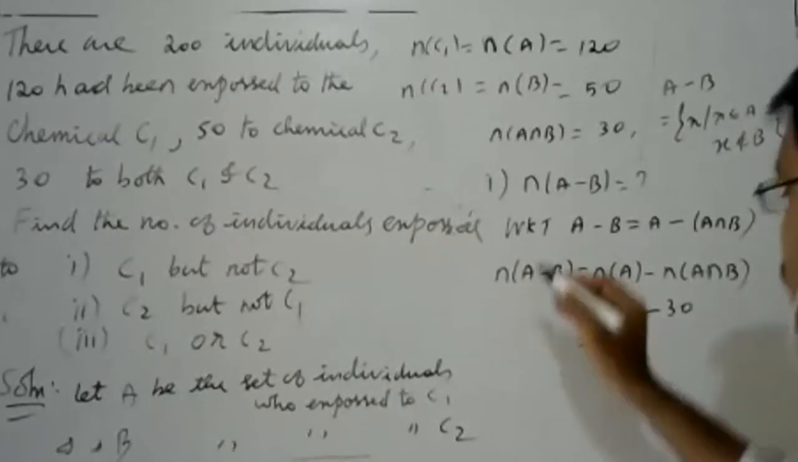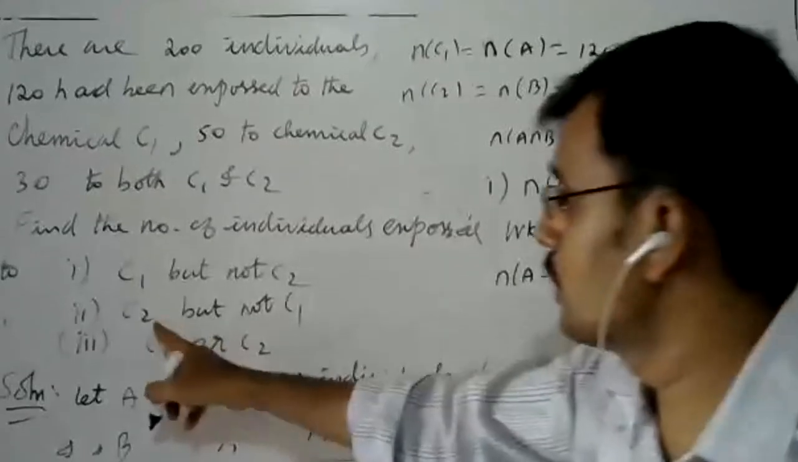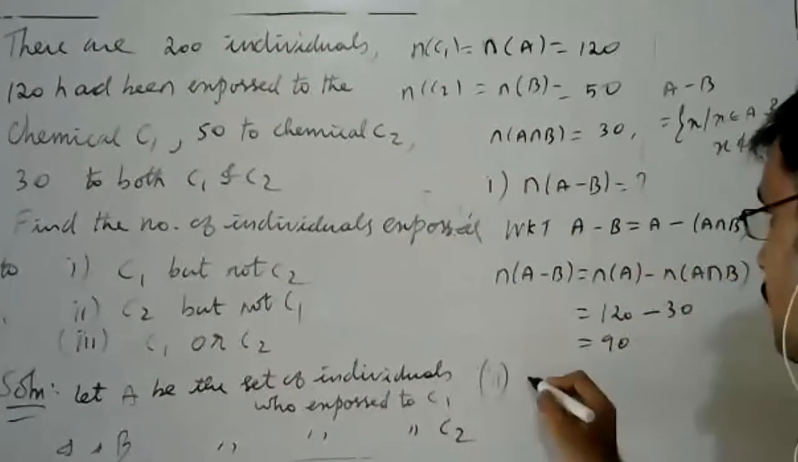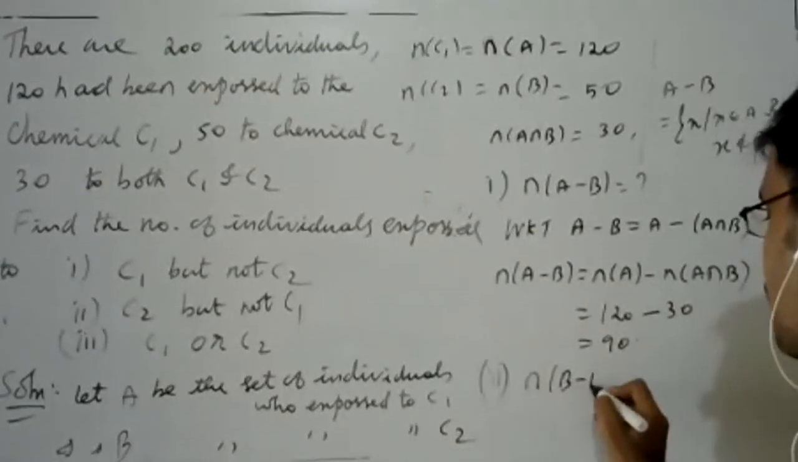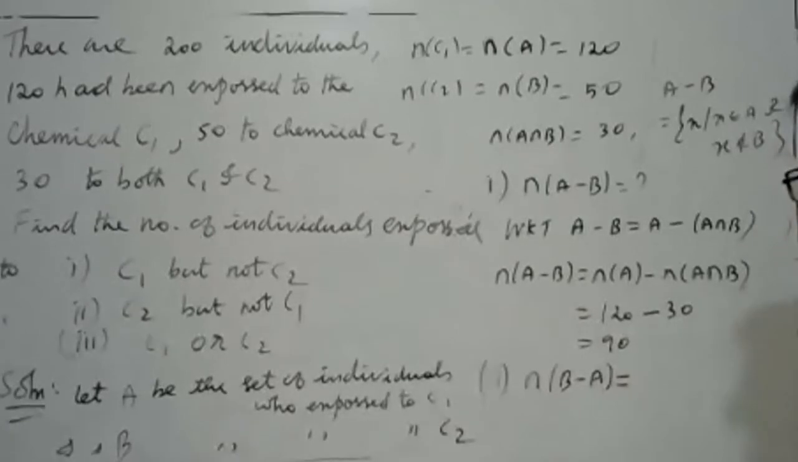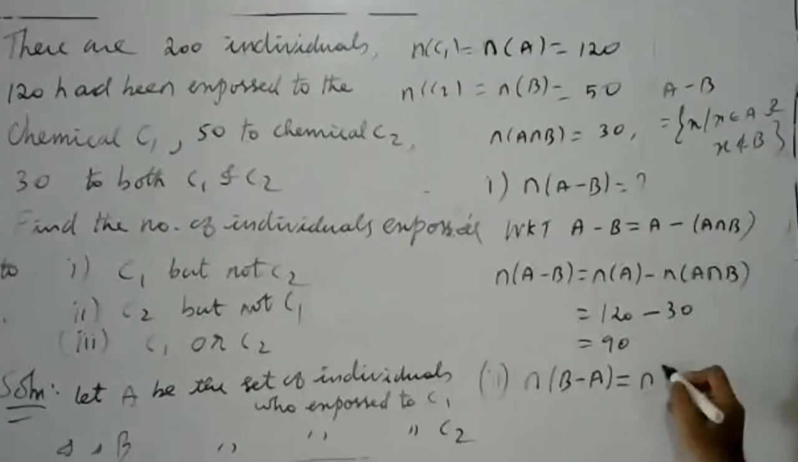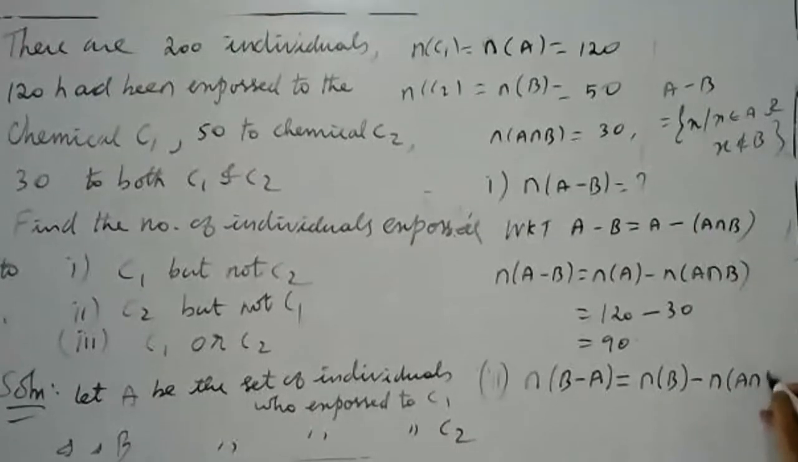Now come to the second one. What is our second question? C2 but not C1. What does that mean? C2 but not C1 means N of B minus A. What is N of B minus A? Use the same formula. You will get N of B minus N of A intersection B.